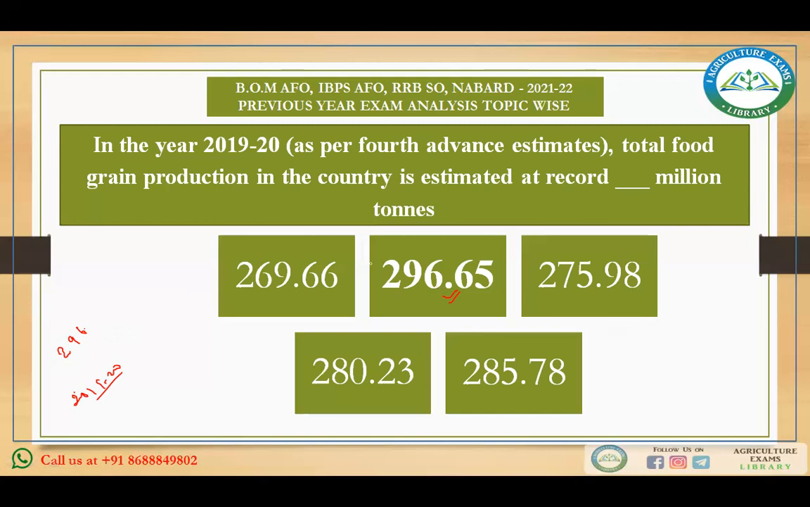This was according to the fourth advance estimate of 2019-20. When you talk about food grain production in 2017-18, it was 285.0 million ton. When you talk about 2018-19, it was 285.2 million ton. Okay. Then, according to the options, in the year 2020, fourth advance estimate, total food grain production in the country is estimated at a record 296.65 million ton. Okay, you can take it as 296.7.